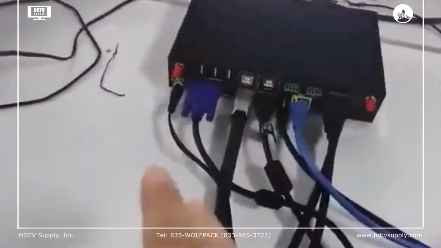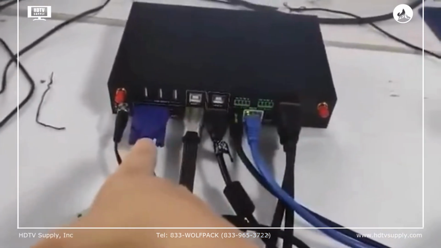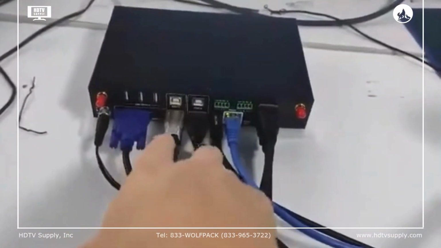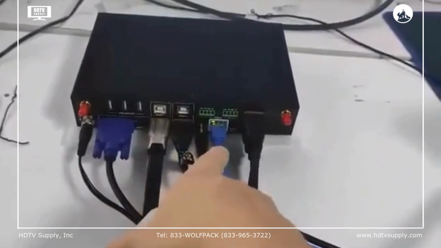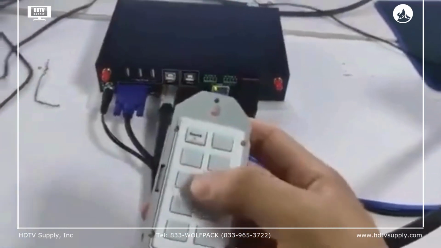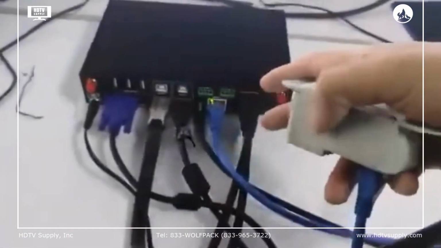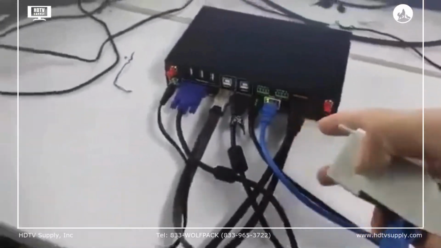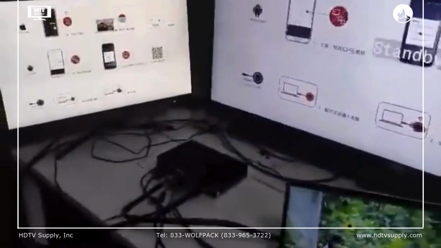On this BYOD system, we can basically support 4 inputs: 1 VGA, 2 HDMI, 1 Type-C, and a line cable which is connected to the PC. So later we can just use this one to control the switching. And now we have 2 HDMI outputs to these 2 TVs here.